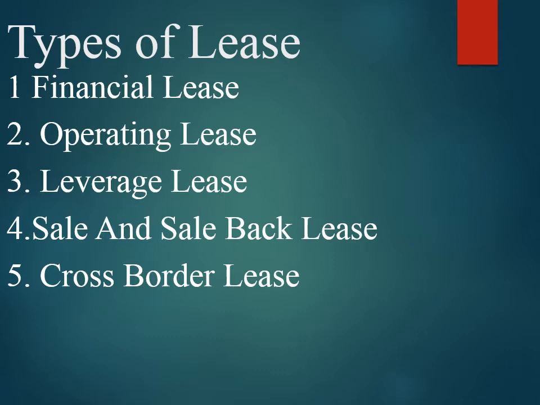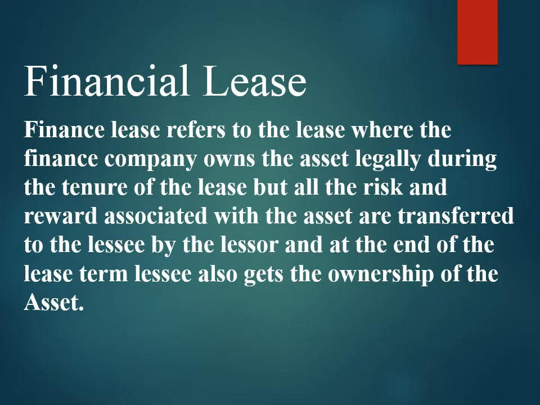In the lease, there are 5 types. That is financial lease, operating lease, leverage lease, sale and lease back, and cross-border leases. So the first one is financial lease, then operating lease and leverage lease. We will discuss them one by one in the next slides. Okay, the first one is financial lease.